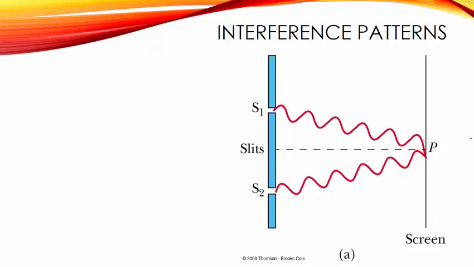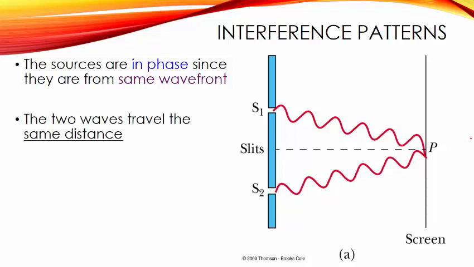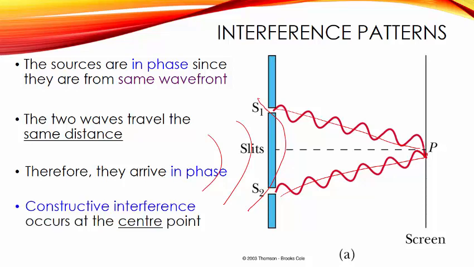Okay, for any point on the screen, called point P, since the sources are in phase and they are from the same wavefront, right? Same wavefront means they are in phase. These two waves travel the same distance, so this distance and this distance is the same. They will arrive in phase. Okay, so the crest meets crest and trough meets trough. And therefore constructive interference occurs at the center point.